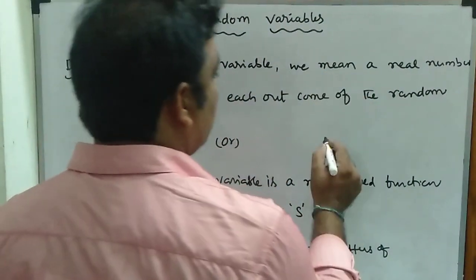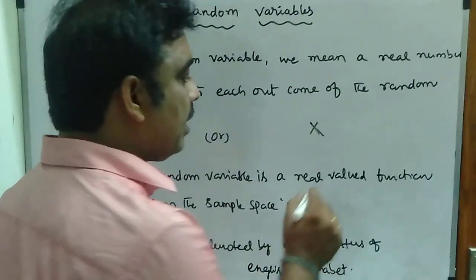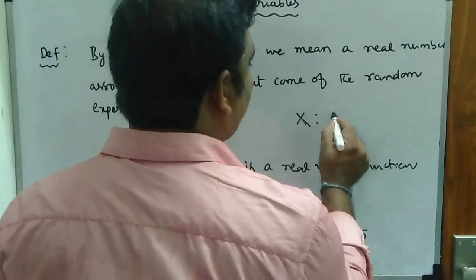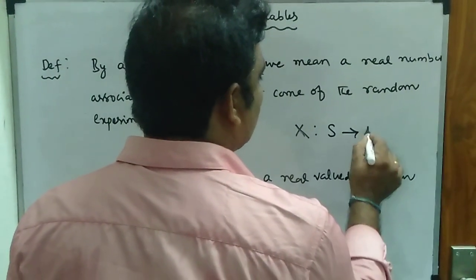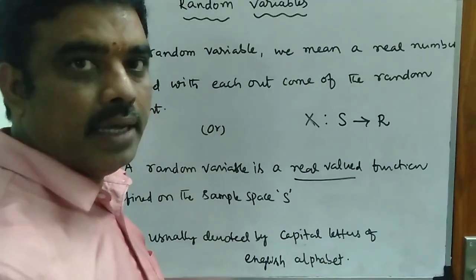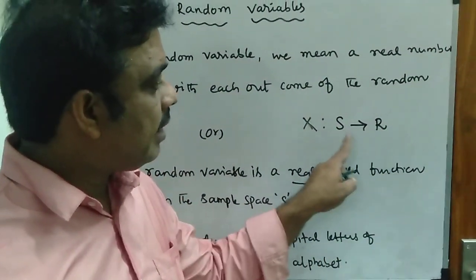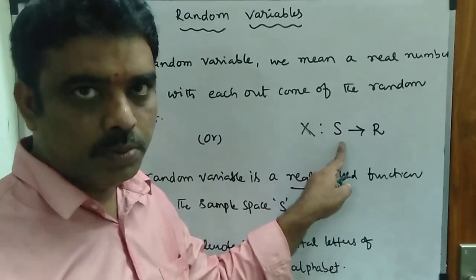Suppose X is a random variable, denoted by a capital letter. It is a function from the sample space to the real number system, because it is a real valued function.